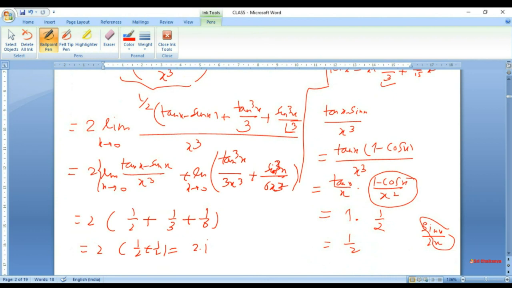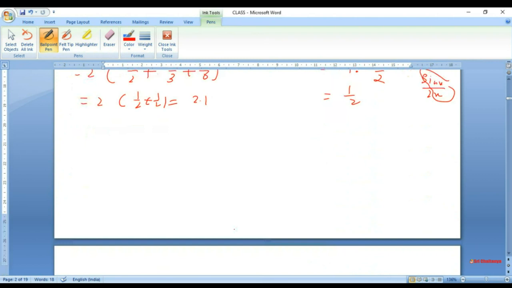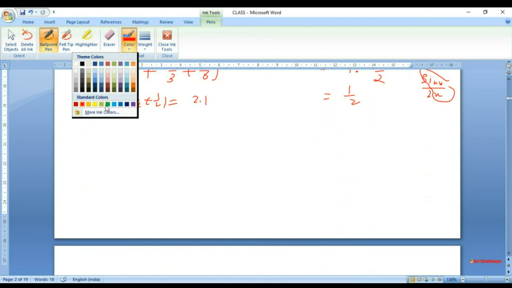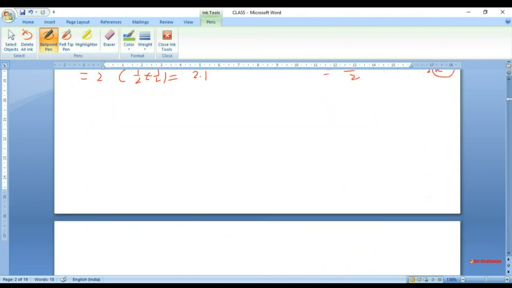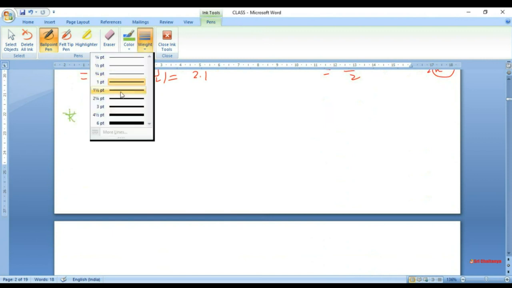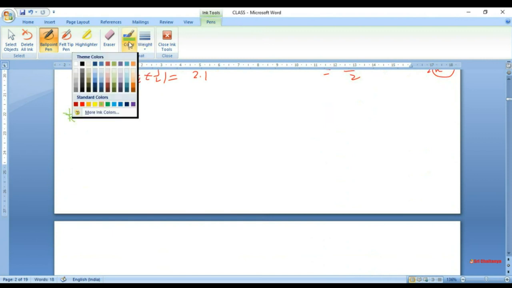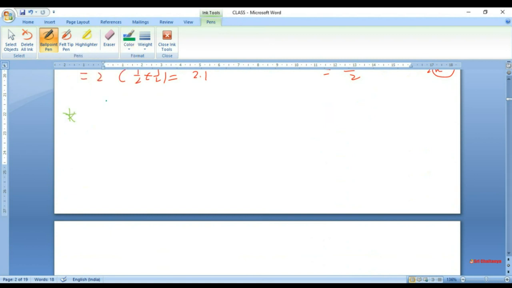So this is what my answer looks like. So this was an example of finding continuity, or using continuity to find the value of k. The next example that I take would be much more instructive. This is rather one of the theorems.